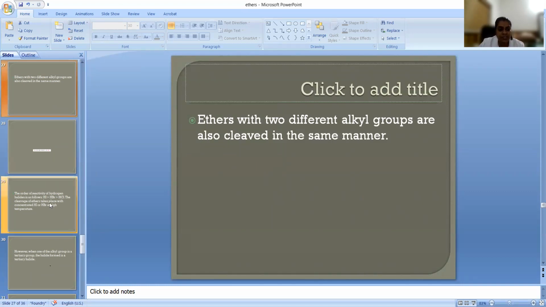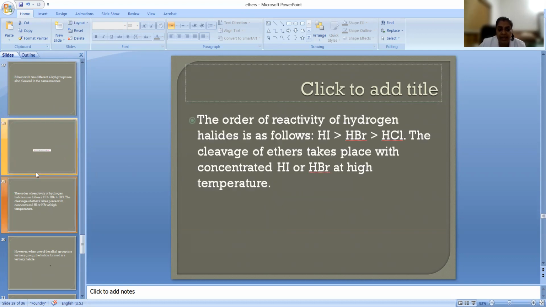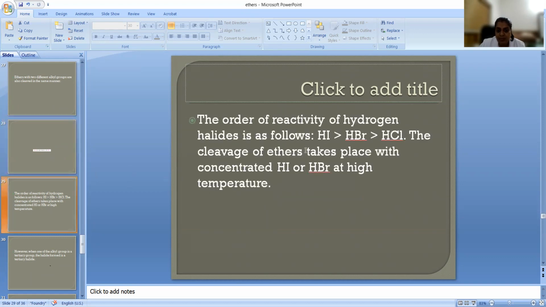So ethers which are having two different alkyl groups also cleave. One will be forming the alkyl halide and one will be forming the alcohol. And if you are thinking about the reactivity of alkyl halide, this is more reactive. HI is more reactive. Do you know what is the reason? Because I is having the bigger size, so the bond length is more. Bond length is more because I is big.